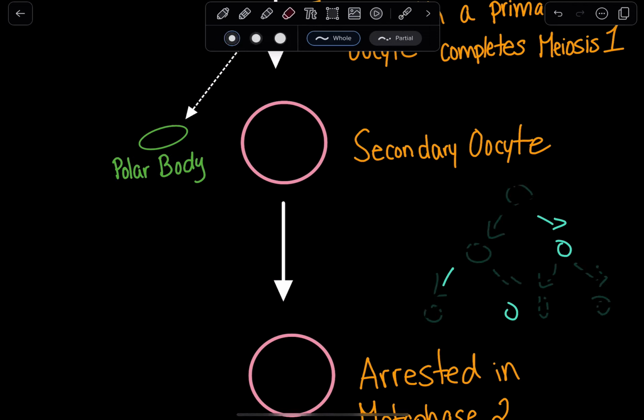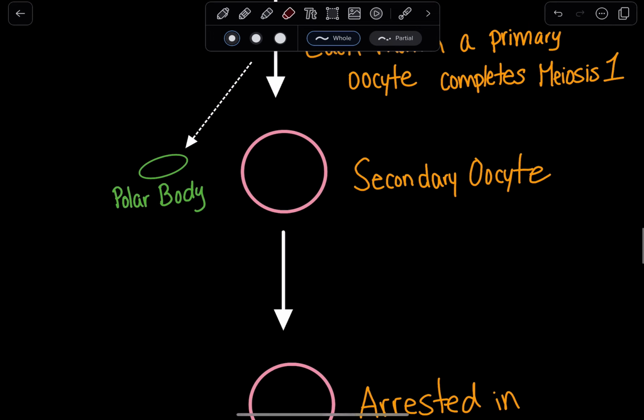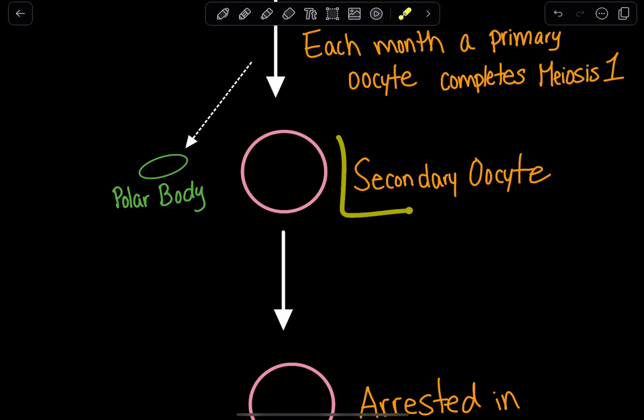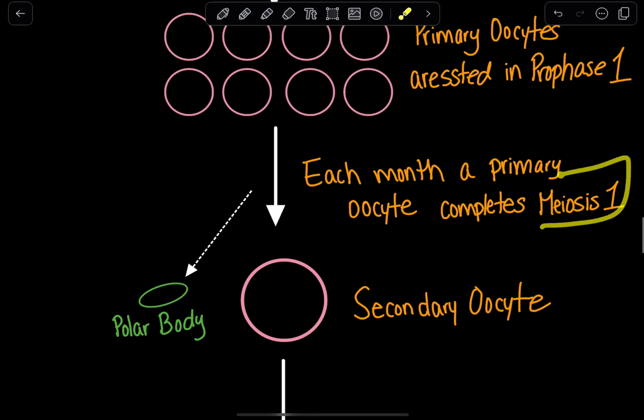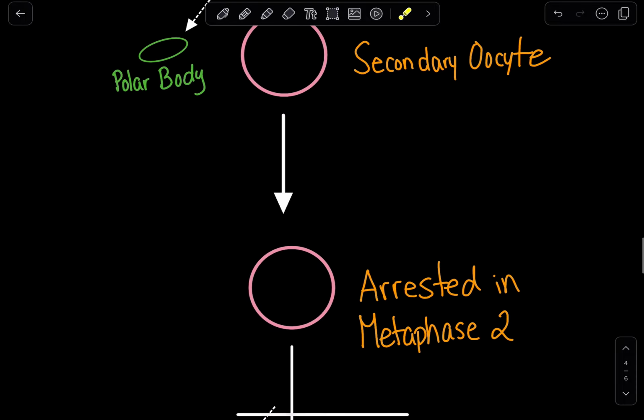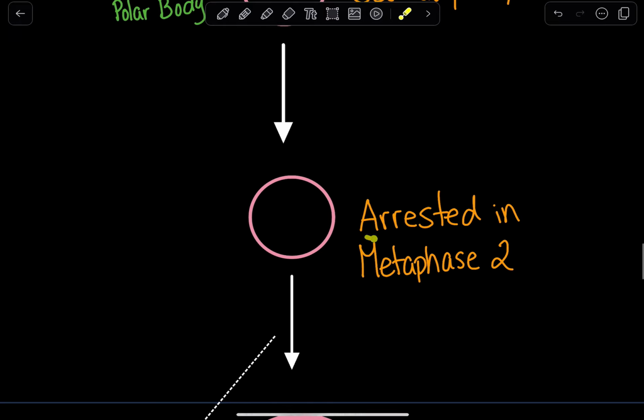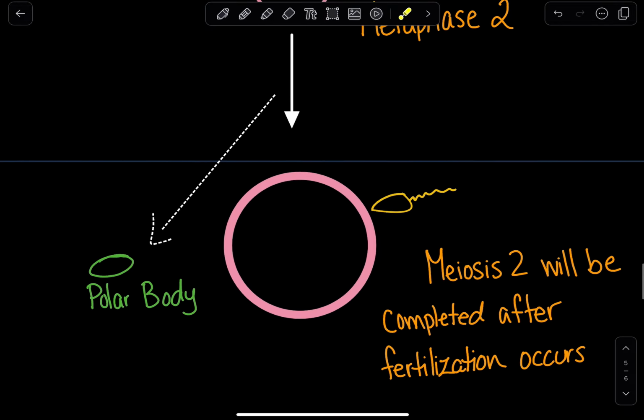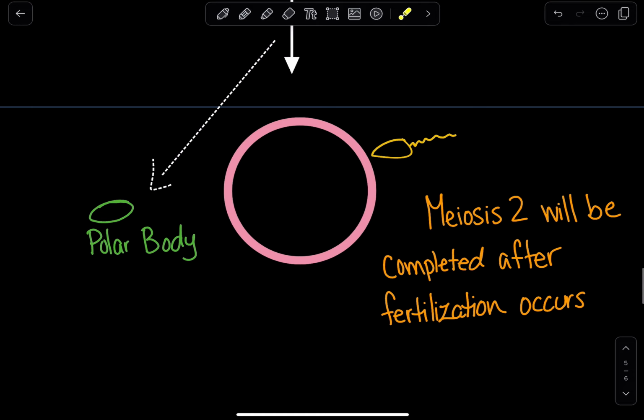So, going back to oogenesis, we are now at the secondary oocyte. And this secondary oocyte, it's completed meiosis 1, and now it's going to go on to enter meiosis 2. But when it enters meiosis 2, it's going to arrest once again, and it's going to arrest in metaphase 2. And it is going to stay arrested in metaphase 2 until fertilization occurs.